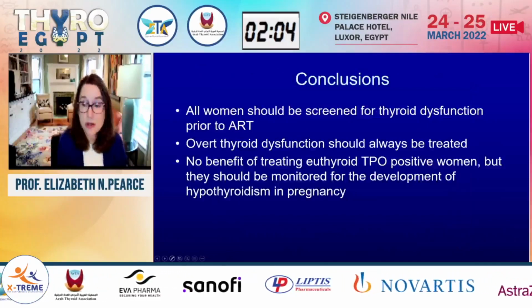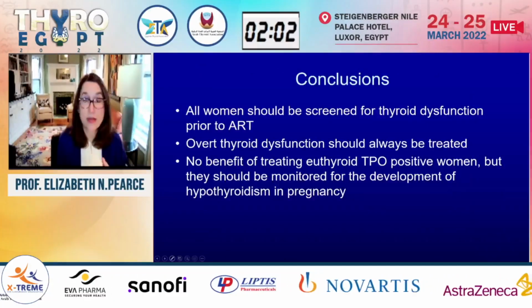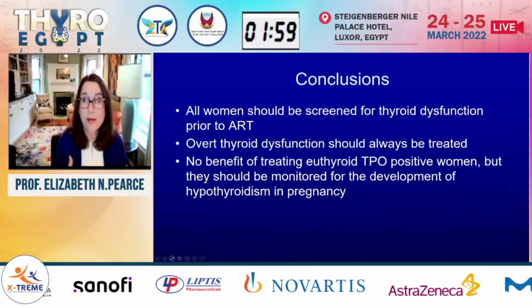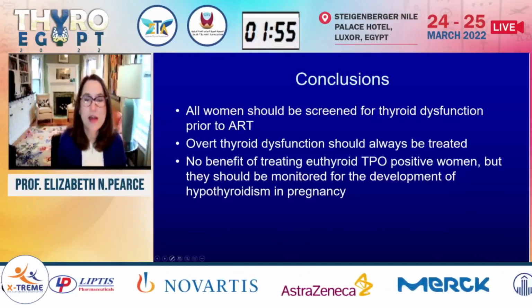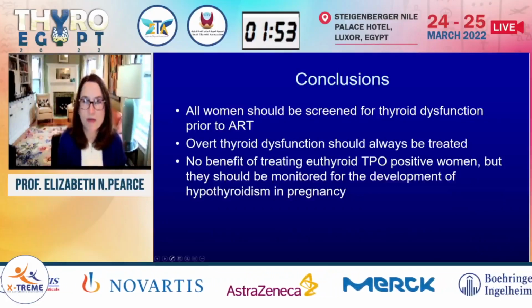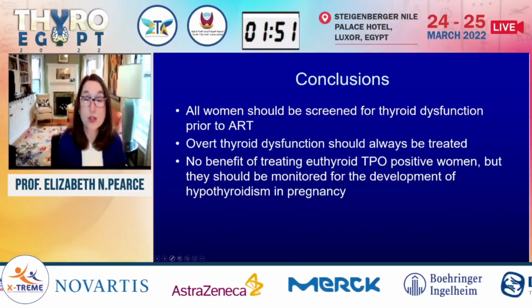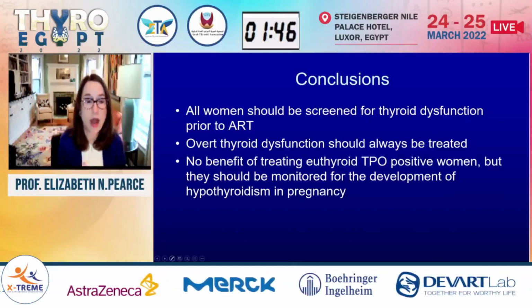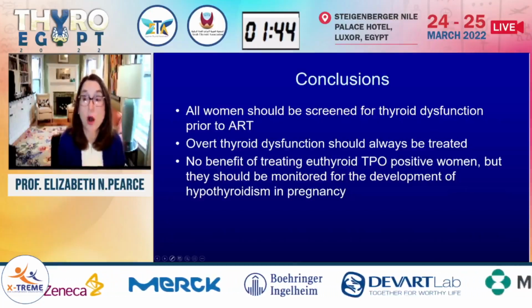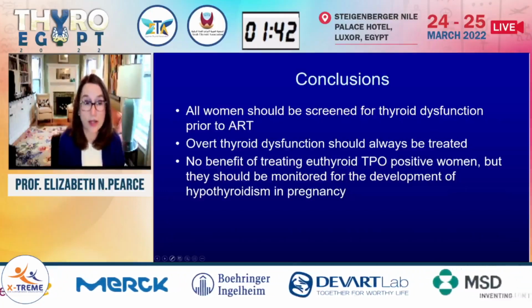So I conclude by noting that there's good consensus among obstetricians, reproductive medicine experts, and endocrinologists that any woman presenting for workup and treatment for infertility should have screening for thyroid dysfunction. And unequivocally, if we identify overt thyroid dysfunction, that should always be treated optimally pre-conception.